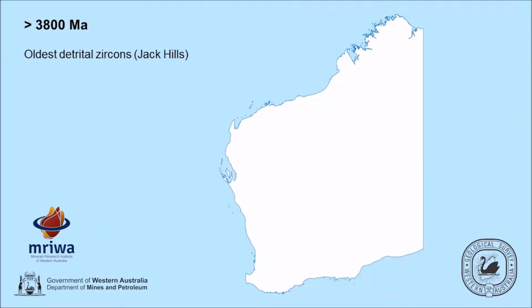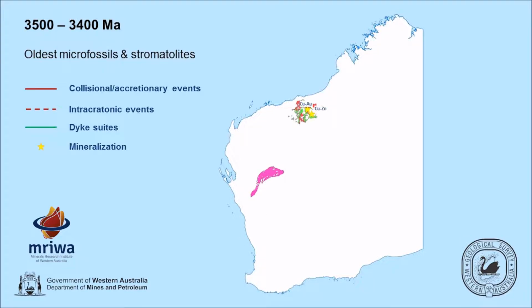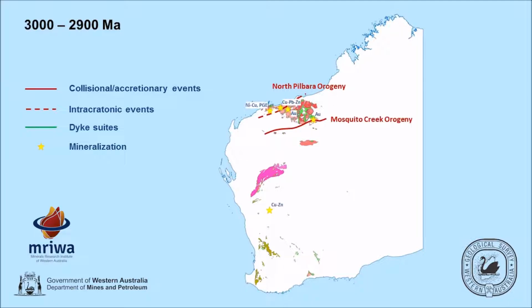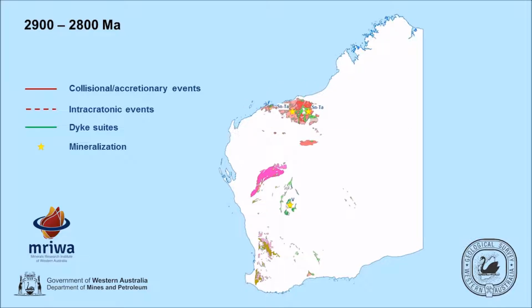The evolution of Western Australia begins with the creation of the oldest crust in the Narryer terrane, which is about 3.7 billion years old, and the earliest gold and base metal mineral systems, which occur shortly after in the East Pilbara. Plate tectonics is interpreted to have begun about 3.1 billion years ago and is associated with gold, base metal and PGE deposits in the East and West Pilbara. This also leads to the first accretionary orogenic events recorded on the Pilbara Craton and is then followed by the early stabilisation of the Yilgarn Craton.